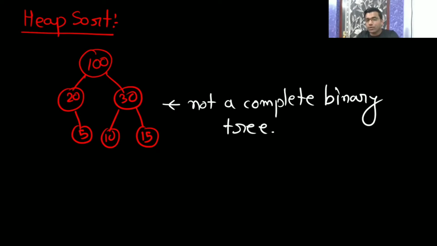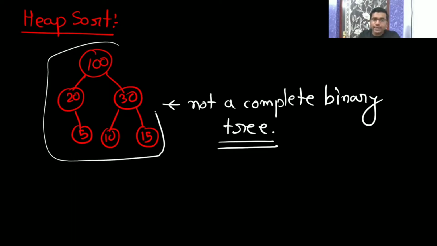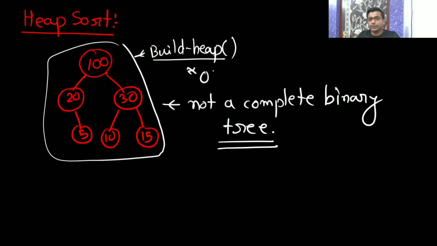So in this case, we have to again build the heap. A heap is always a complete binary tree, because it should have a left child first, then it should have a right child. So that's why now again you have to call build heap. You construct a build heap. So it is going to take big O of n only. Am I clear now? Hope it is clear to all of you. Now we will see heap sort.